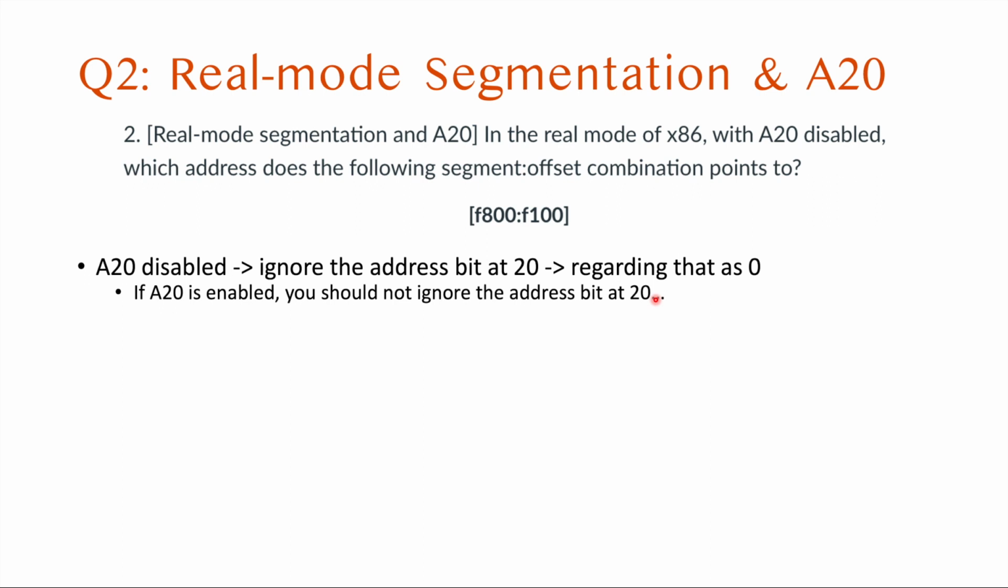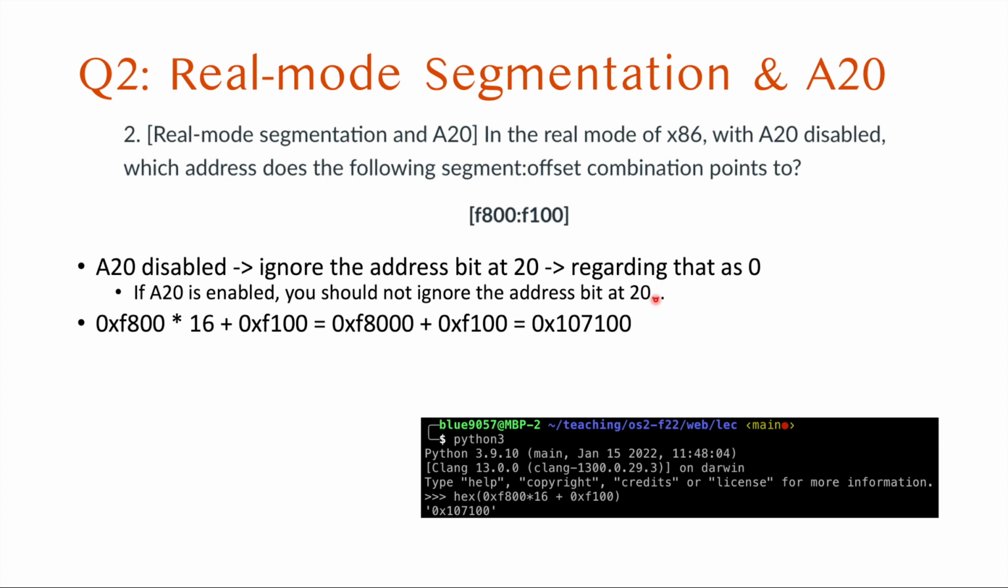After knowing this, let's try to calculate the address. The segment is F800, so we multiply that by 16 and then add the offset F100. You don't need to do this calculation with paper and pencil. We are computer scientists. We have computers and interpreters, so we can just run it: put in the segment address, multiply by 16, add the offset, and transform that into a hexadecimal number. Then you can easily get the answer like this.